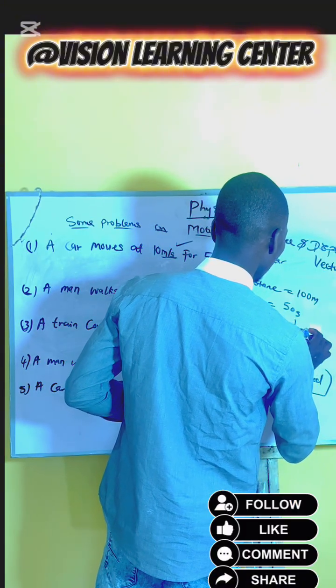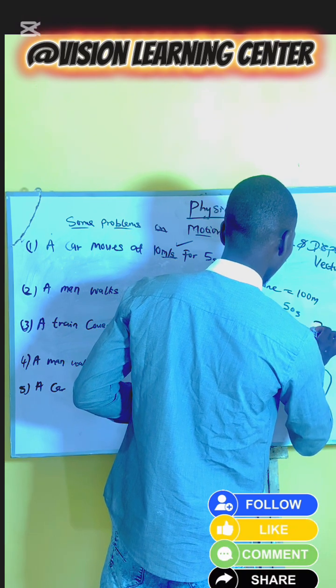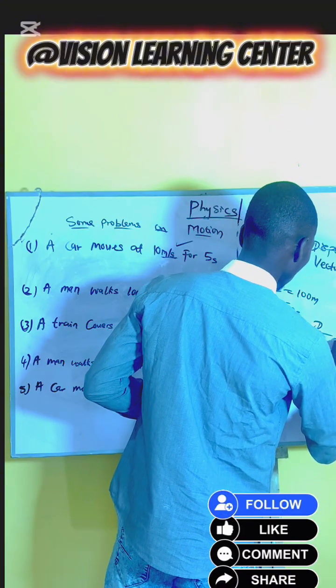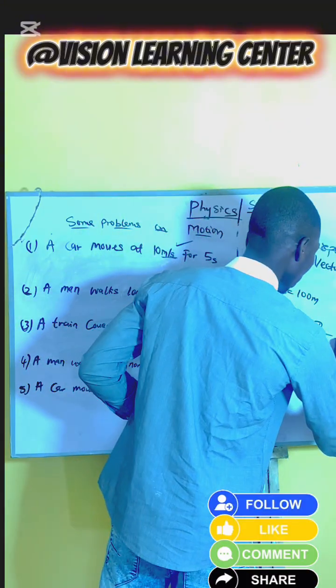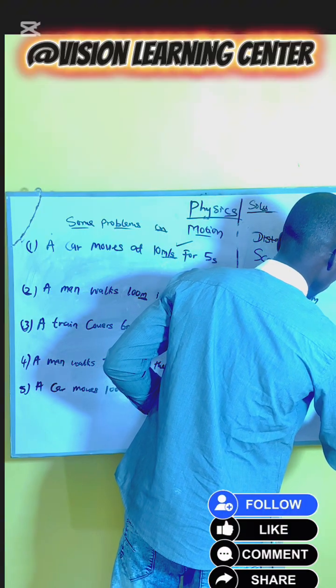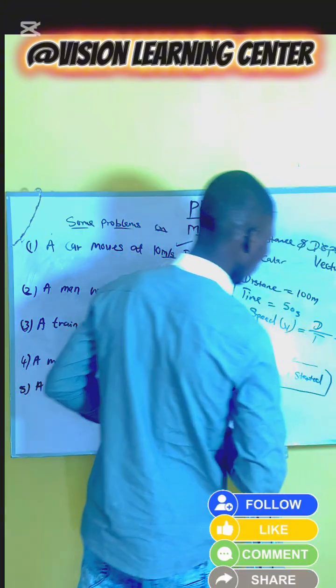Sorry. Yes, distance, which is d. Distance is d over t, which will give us 100 meters divided by 50 seconds.